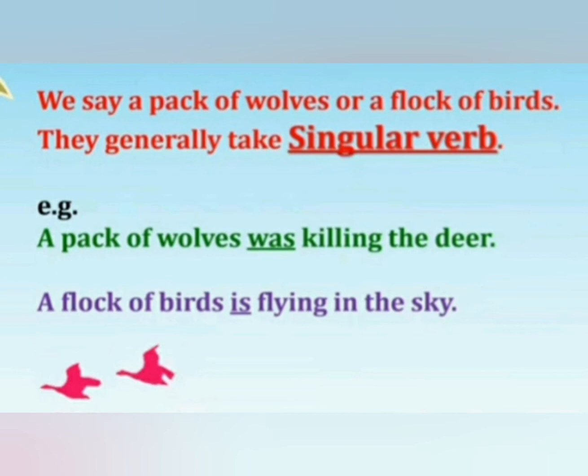Like a pack of wolves, here we use singular verb was. So a pack of wolves was killed the deer, and next a flock of birds is flying in the sky. We use here singular verb is because we are talking about collective nouns. So we use here singular verb.